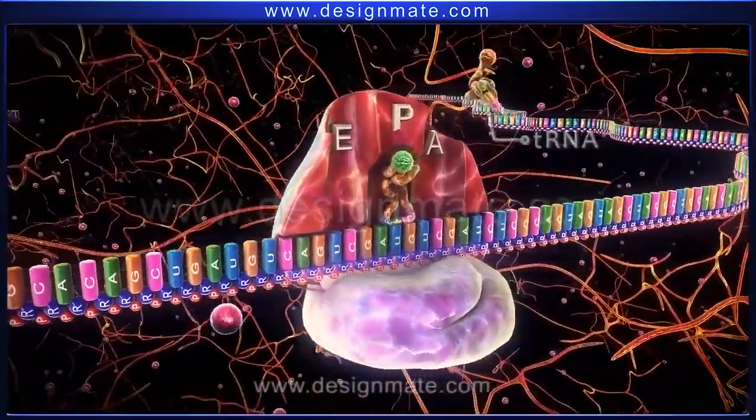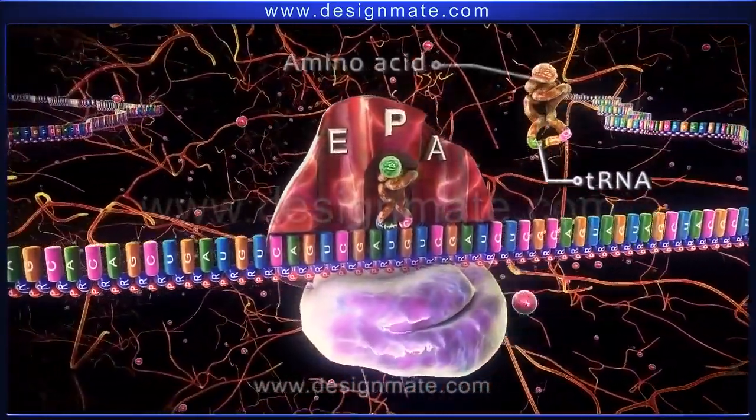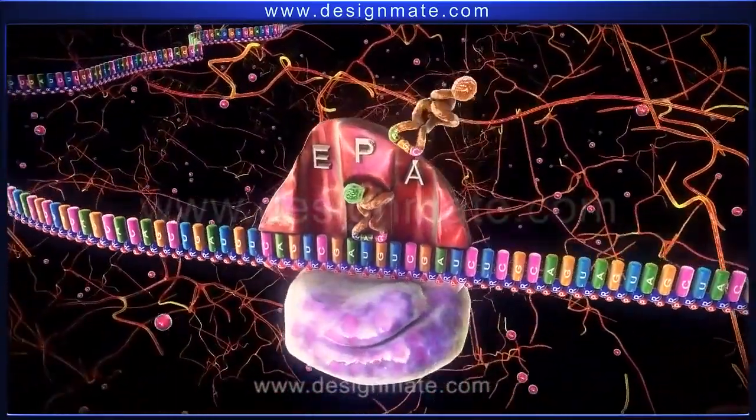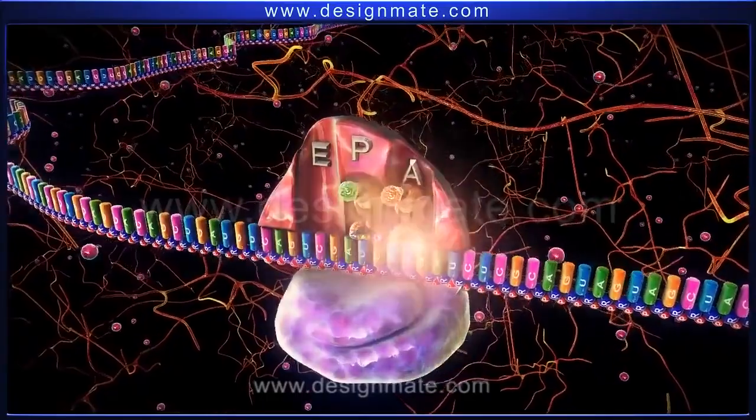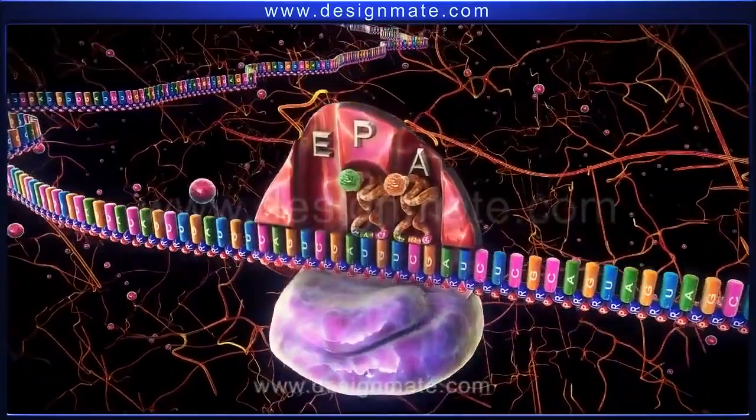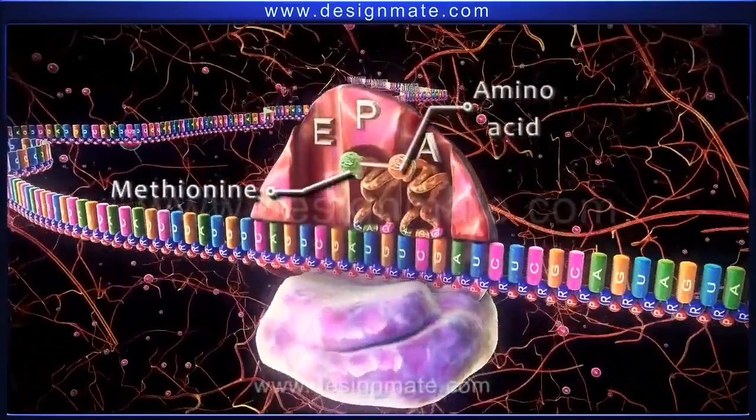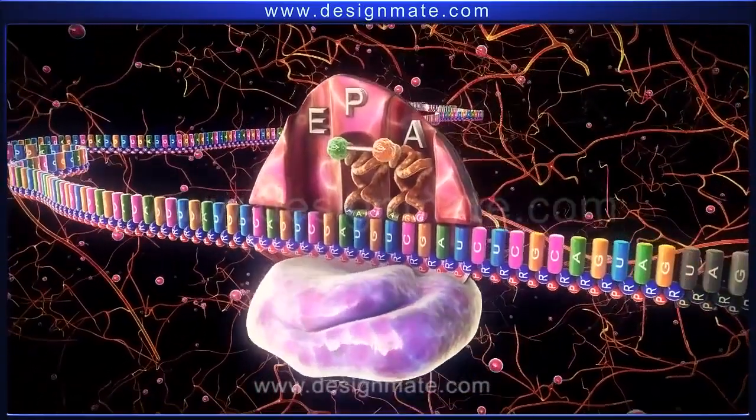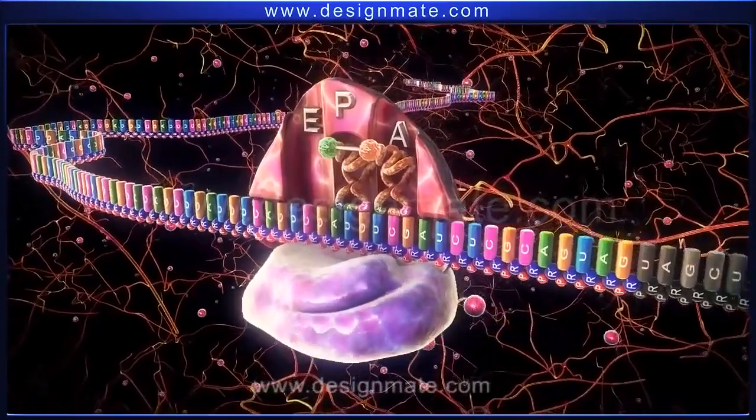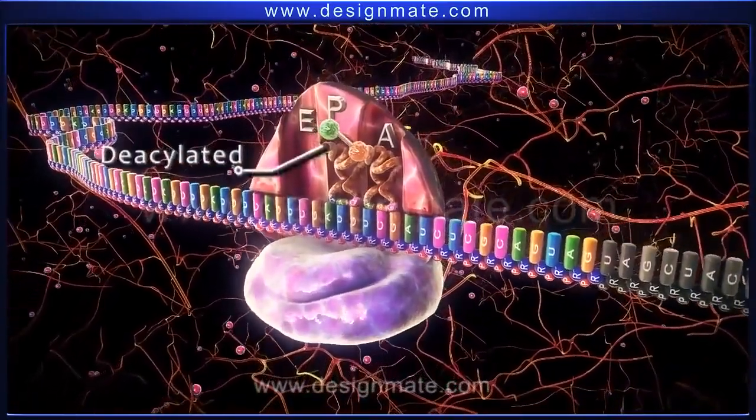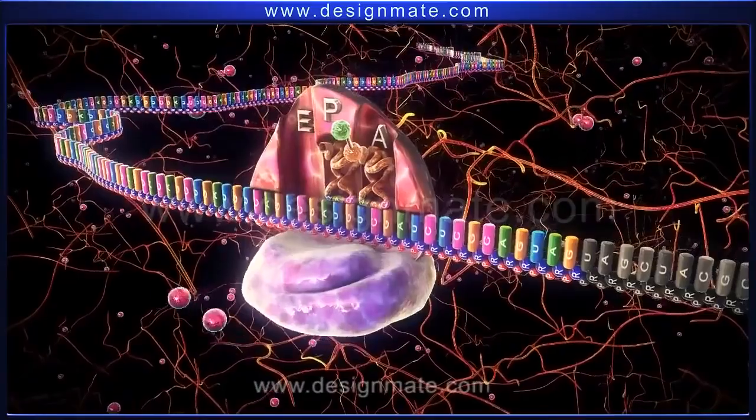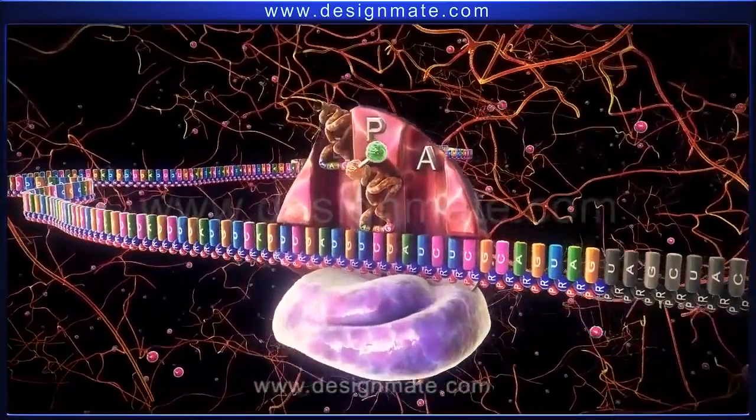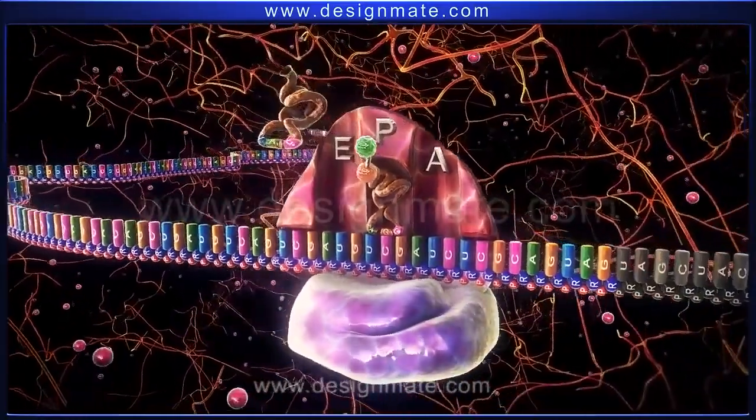During this stage, another tRNA carrying molecule of an amino acid approaches the mRNA ribosome complex and fits in the A site. Then a bond is formed between methionine and the amino acid molecule on the tRNA. As a result, met-tRNA becomes deacylated. The ribosome then advances a distance of 1 codon and the deacylated tRNA shifts to the E site from where it dissociates.